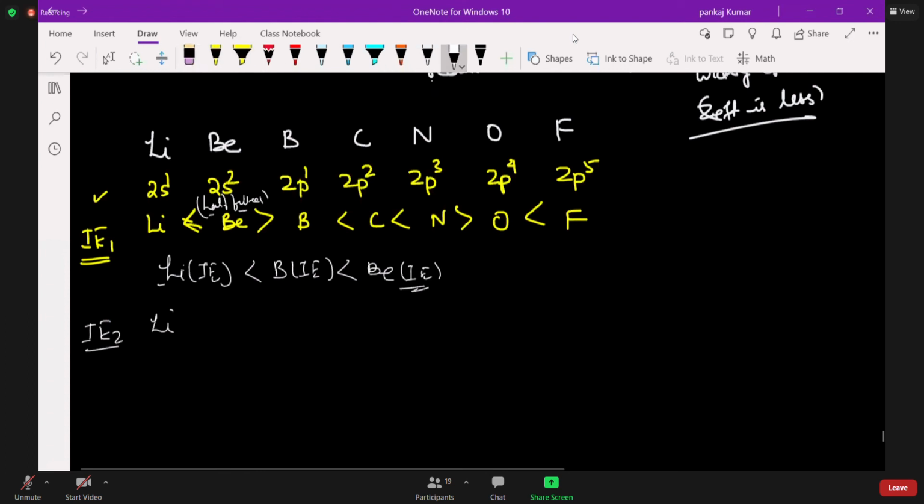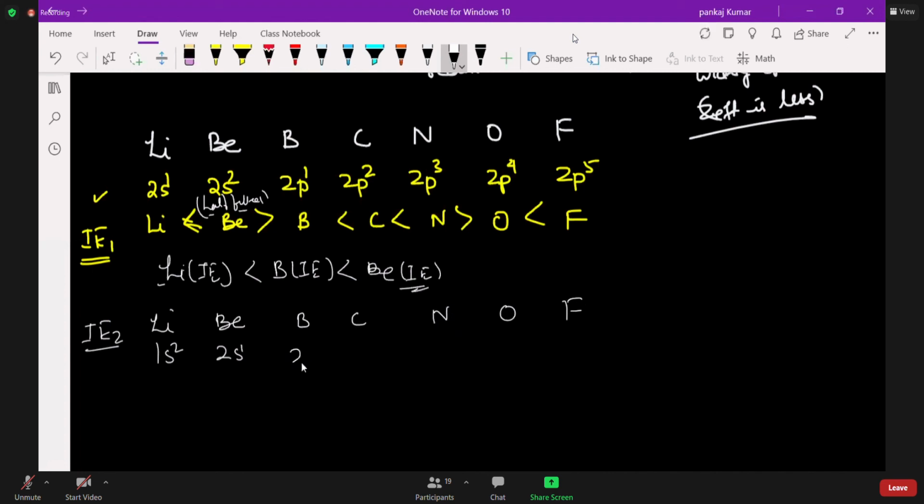Yes, sir. They will have the 1s2. Beryllium will have the 2s1. Boron, carbon, nitrogen, oxygen, fluorine. Beryllium having the 2p2. This will be 2p1. This will be 2p2. This becomes a 2p3, and this becomes 2p4.